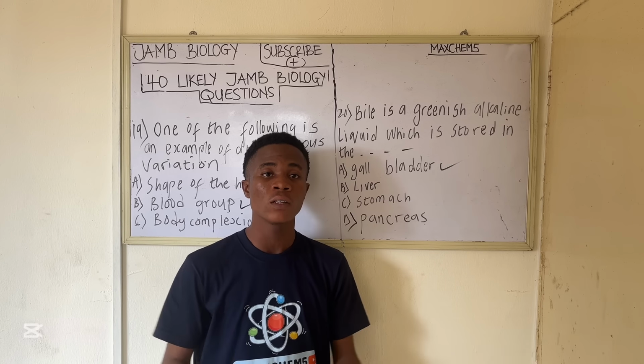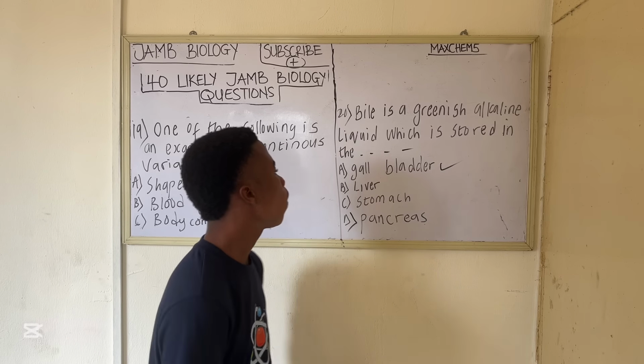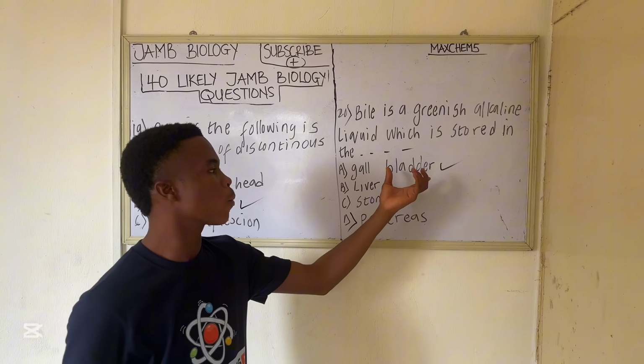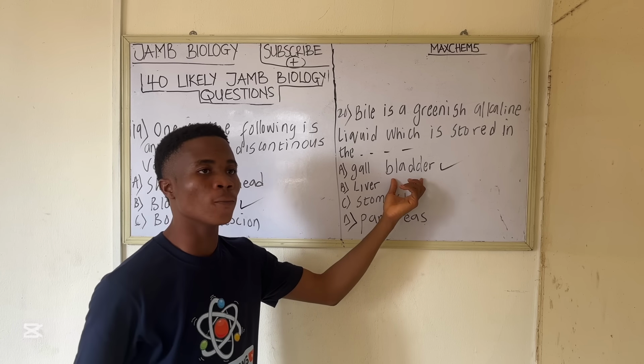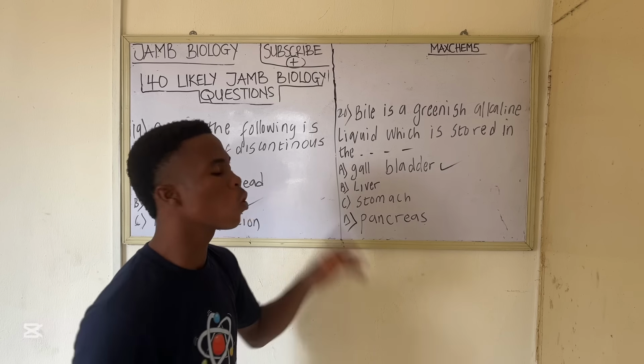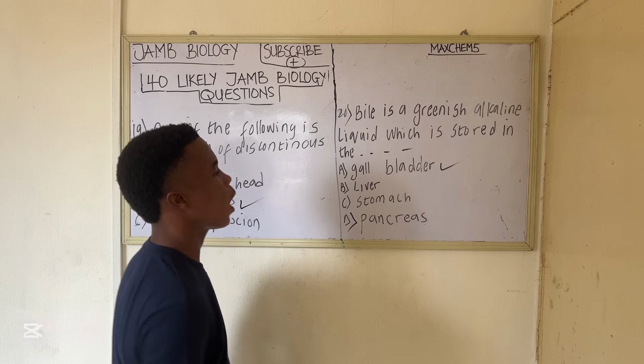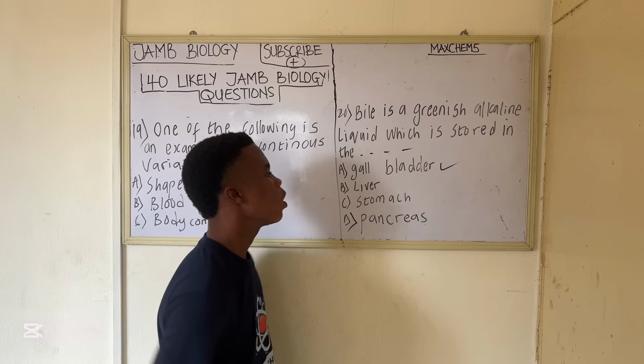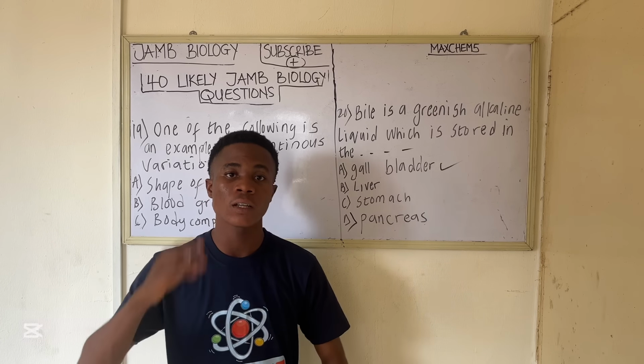Large molecules of fat into what? The smaller ones. So bile can be released from the gallbladder to aid what? Digestion. So bile is stored in the gallbladder. So that is the correct answer to that question.